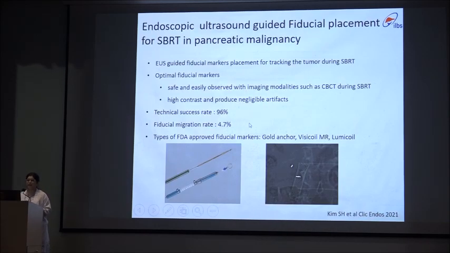The second modality is by using fiducial markers. So we can easily put endoscopically guided fiducial markers, the gold anchors or the VesiCoil MR markers, in close proximity to the tumor, so that these gold markers can be tracked during radiation therapy, and we can deliver very high doses to the tumor itself. And these fiducial markers can be seen during the CBCT and during the treatment time.